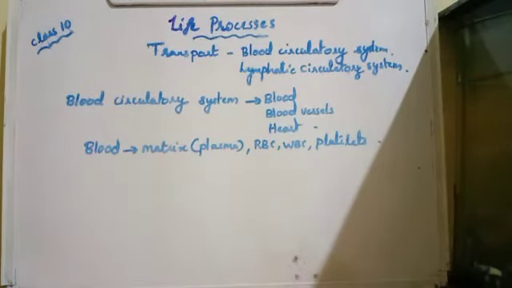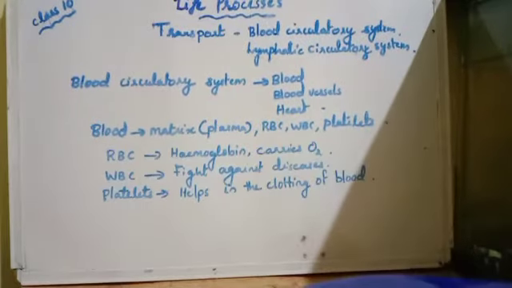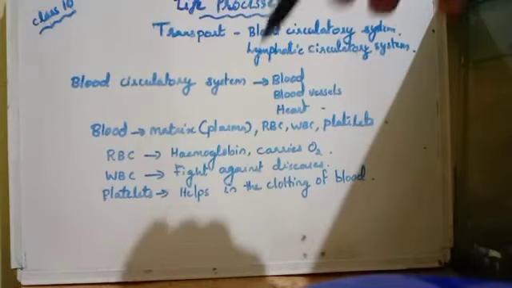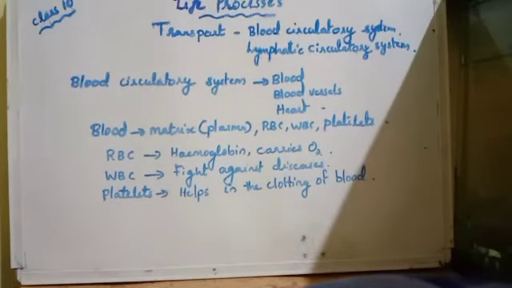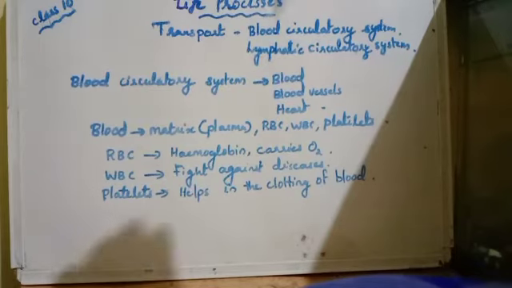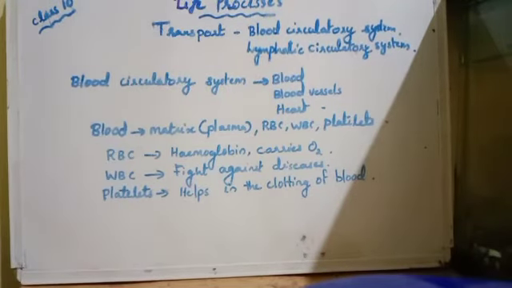So let's study each of these one by one. First, RBCs. They help in carrying oxygen. We have studied in the transport of oxygen and carbon dioxide that oxygen is transported mainly in the form of oxyhemoglobin.